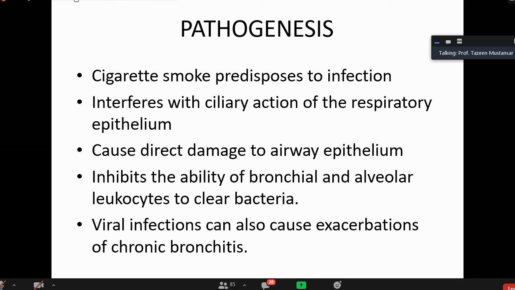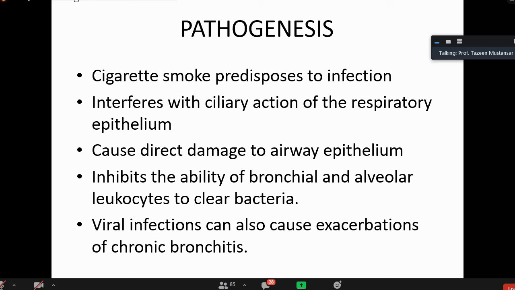Yes, cigarette smoke predisposes to infection because of that irritation. Whenever there is any insult to the body, it reacts in the form of inflammation. Inflammation is the reaction of the living vascularized tissue, isn't it? That was the definition of inflammation. So this is an intruder. This is causing an injury, an insult to the mucous membrane of the airway tree. So this infection interferes with ciliary action of the respiratory epithelium.